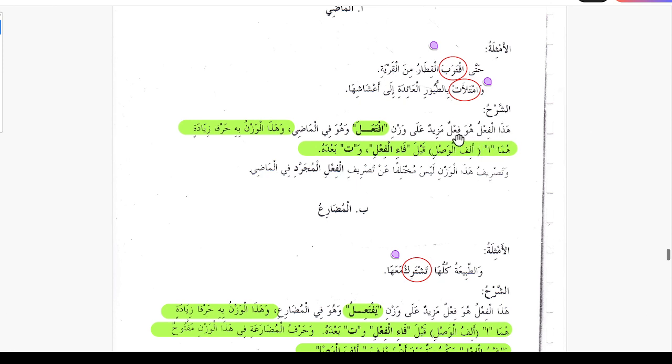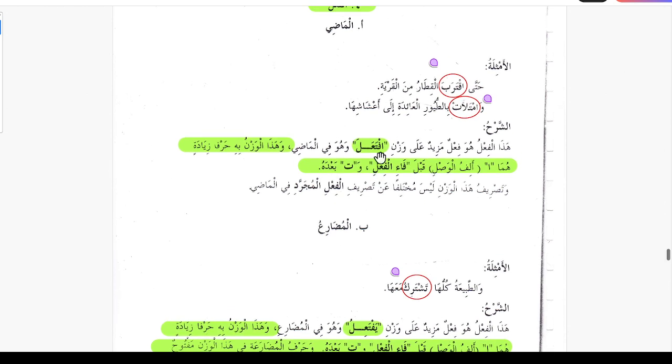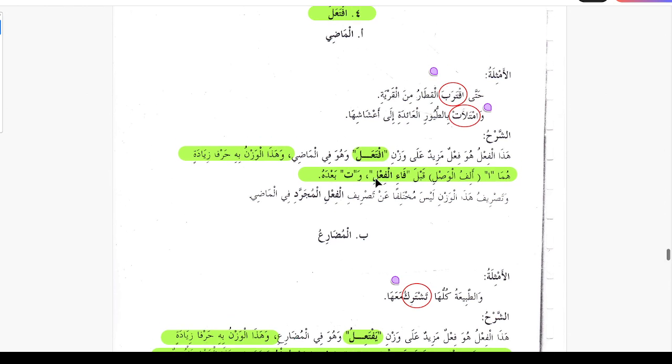Explanation. This verb is a fi'l mazid on the pattern of ifta'ala, and this is for the past tense. This pattern adds two letters, the alif of wasl, the alif before the fa of the verb, and ta after it.